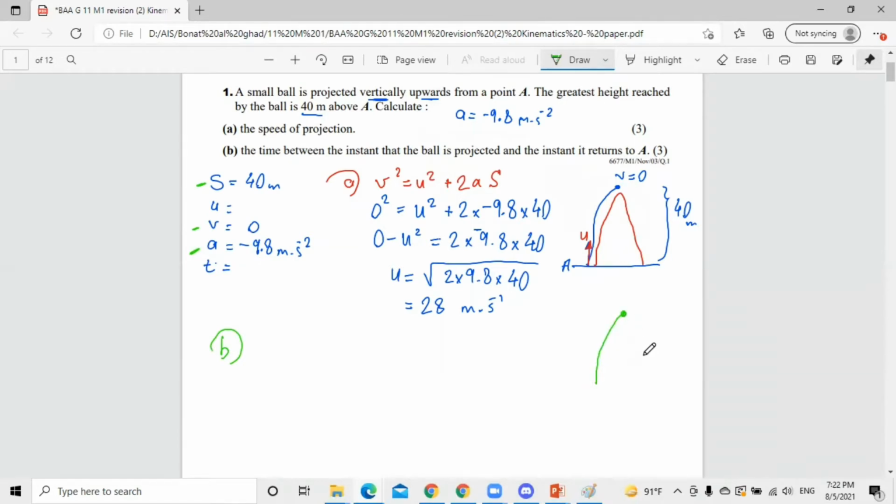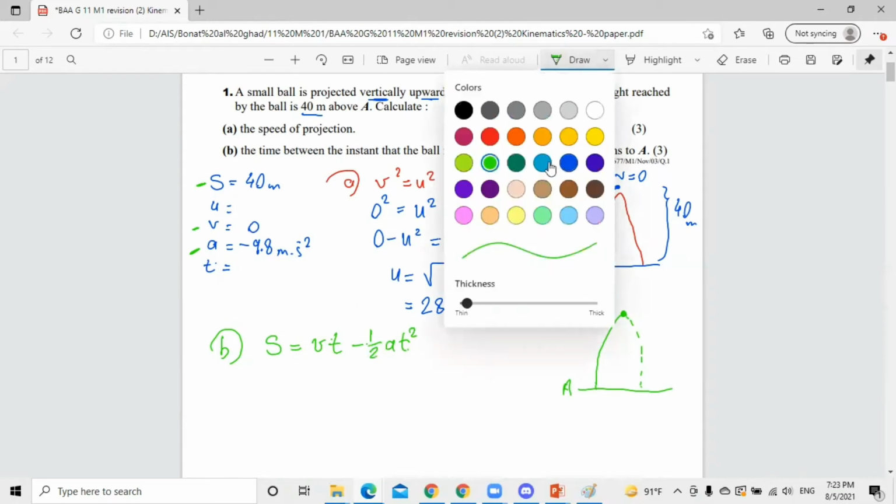This time I will multiply by 2 to find the whole time as it returned back, because the time to go up from A to the maximum height is the same as the time to fall back from the maximum height to A due to gravity, because there is no air resistance, so the acceleration remains the same. So we need to find the time. So we will use the formula s equals vt minus half at squared. If I use this formula, why do I use this formula?